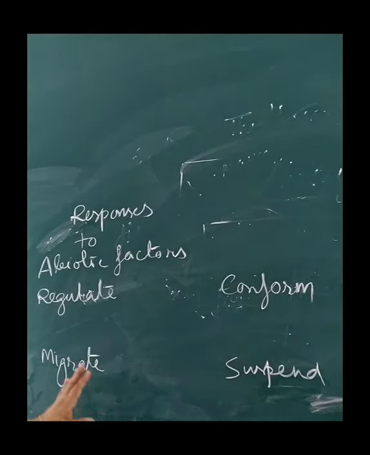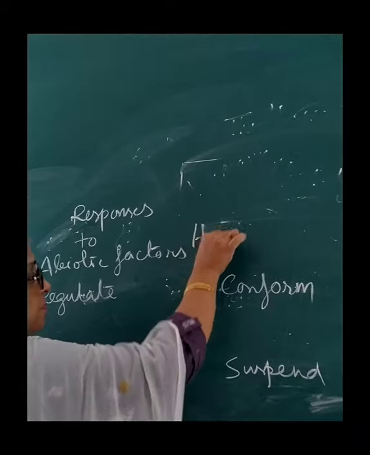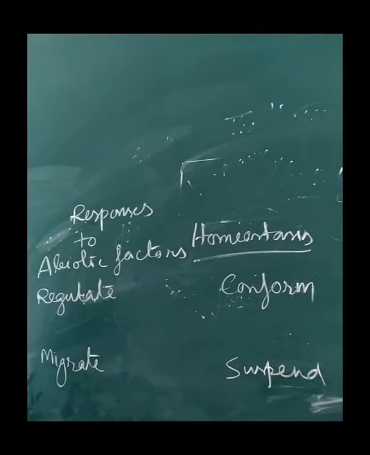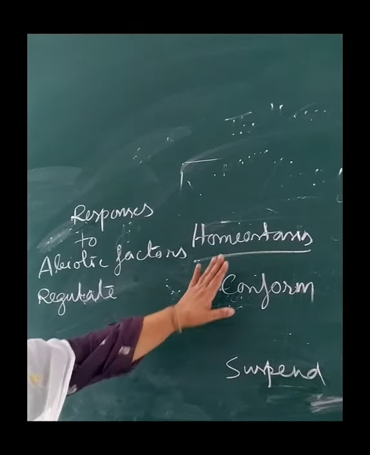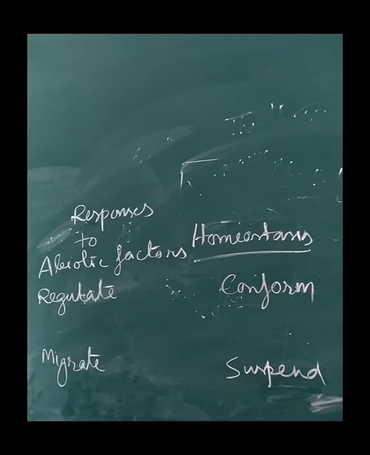So first one, always remember, response to abiotic factors is in order to maintain homeostasis. Now what is homeostasis? It is the constant environment that the organism maintains inside the body. That is called homeostasis. So it's a self-regulated device that maintains an internal constant environment.